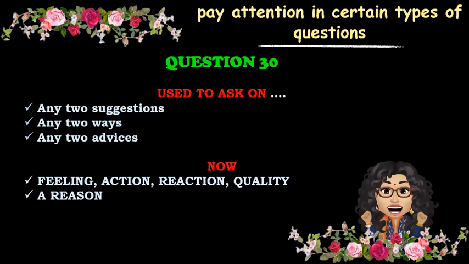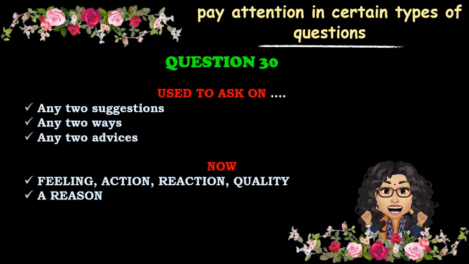In the past few years, question number 30 has a different way of testing. What I mean is not a change of format, but the way they ask the question. A few years back, they used to ask any two suggestions, two ways, or two advice. But now it's similar to the poem question, the 2 marks question.